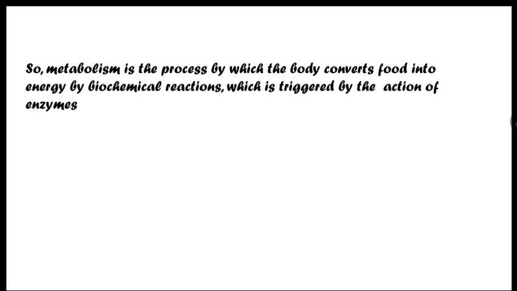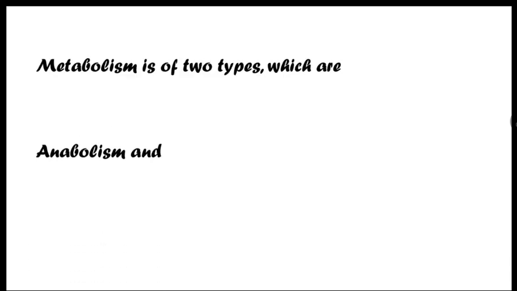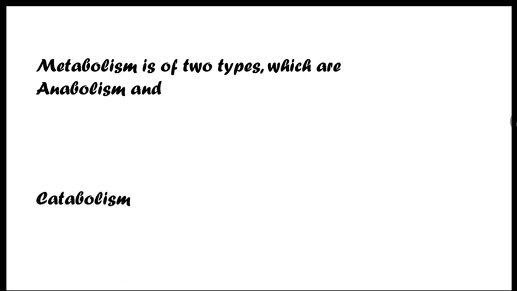So whenever the body converts food into energy and that energy is utilized by the body, it is known as metabolism. Now metabolism can be of two types. How is the body generating that energy? It can be of two classifications: anabolism and catabolism. So let's look into it in detail.